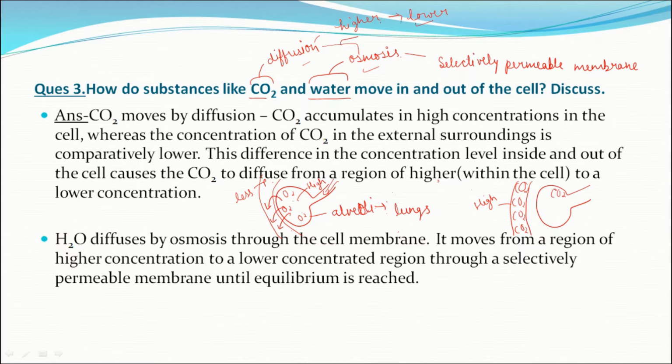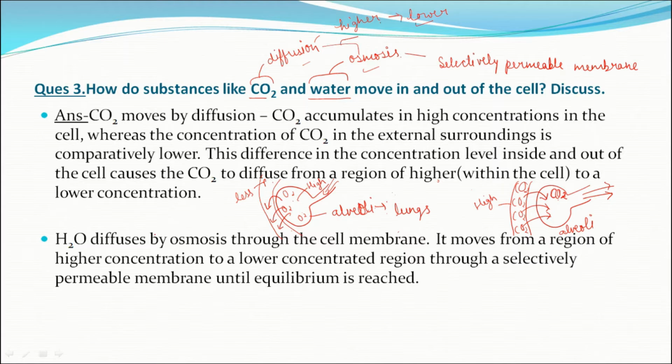And if we observe the alveoli, here the concentration of carbon dioxide is much less compared to the blood capillary. So what will happen in this case? The movement of CO2 takes place from its higher concentrated region to the lower concentrated region. That means from the blood capillary to the alveoli, and when we exhale, the carbon dioxide is released into the atmosphere. Are you getting it? In this way, exchange of gases takes place inside our body by diffusion.